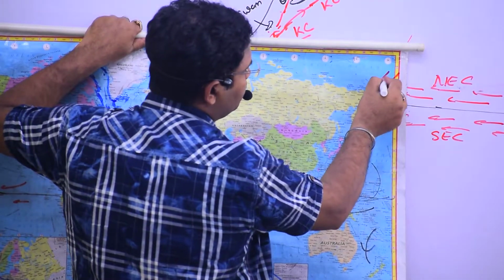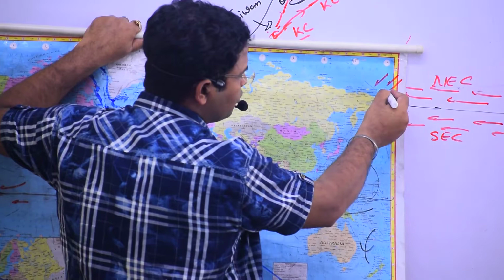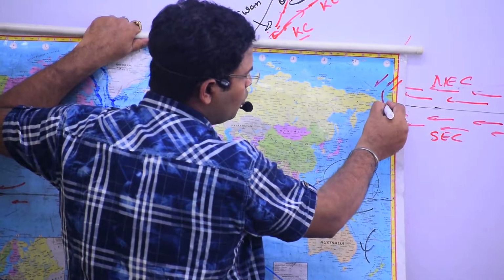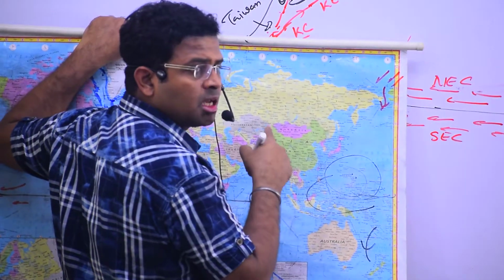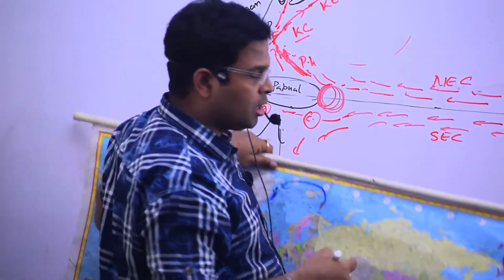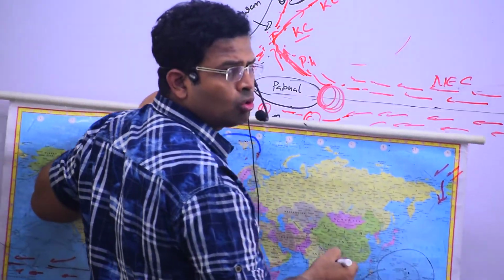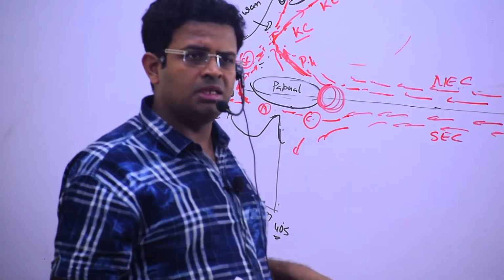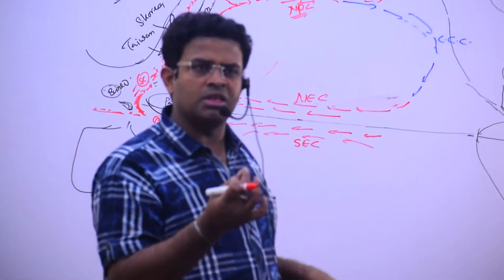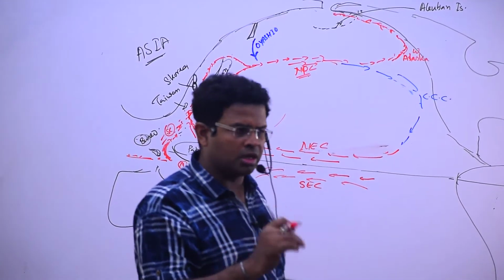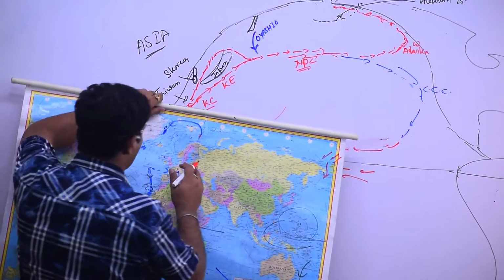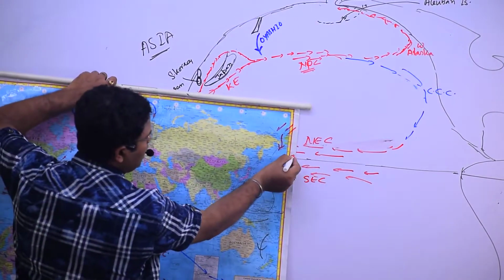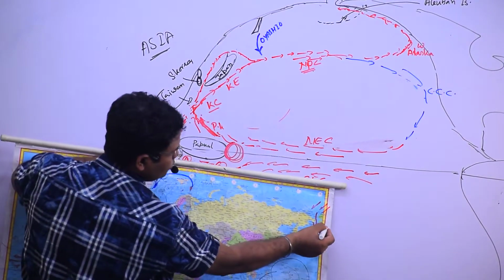Here the polar easterlies have pressurized air, and one cold ocean current is coming from the Bering Strait towards the Bering Sea. One cold ocean current, the small Bering current, a cold current, and there is also one Alaskan current coming from here.